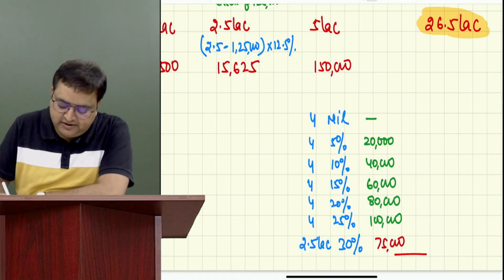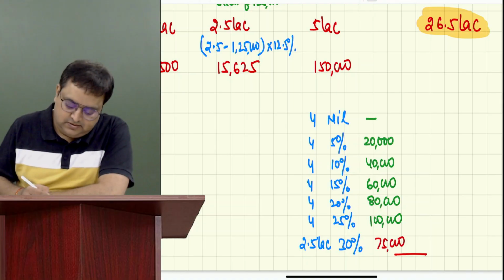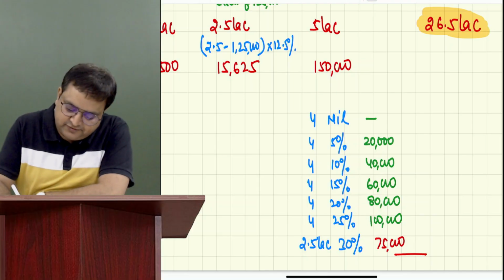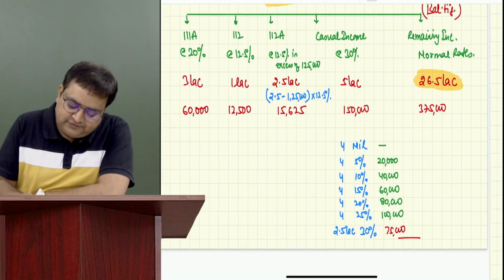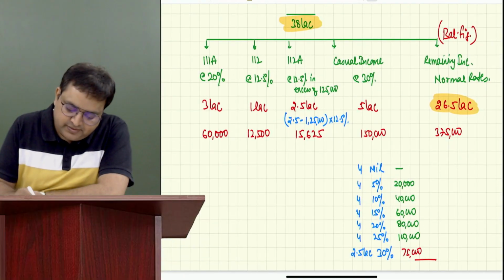How much is the total tax? 3,75,000. Okay. So 3,75,000 over here. First of all, tell me how much is the tax which this assessee has to pay. Add them.